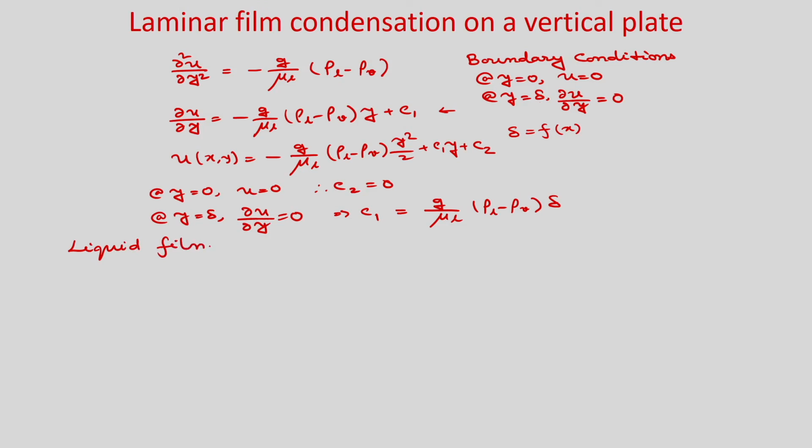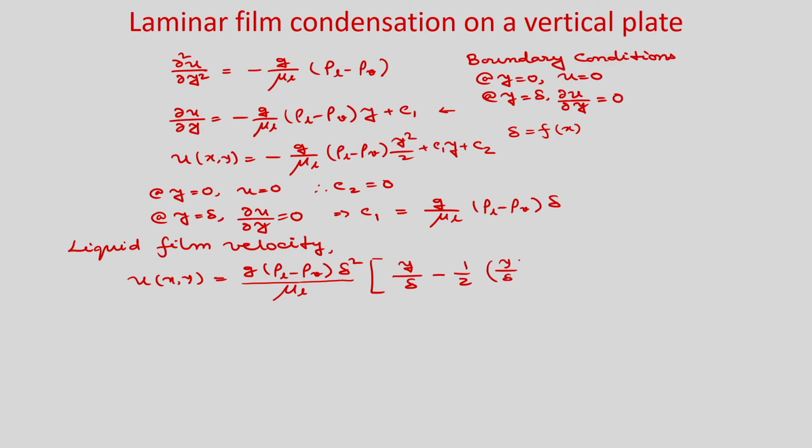film velocity u is equal to g into rho L minus rho v into delta square by mu L into y by delta minus half into y by delta square.